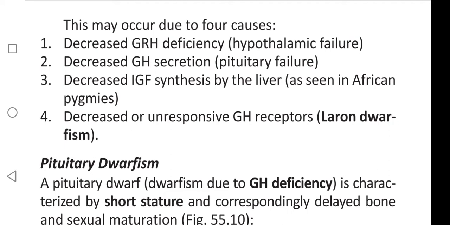It is as seen in the African pygmies. If we talk about insulin-like growth factor deficiency, it is seen in African pygmies. Okay, don't forget African pygmies. We call it as African pygmies. And decreased or unresponsive growth hormone receptors, it is Laron dwarfism.